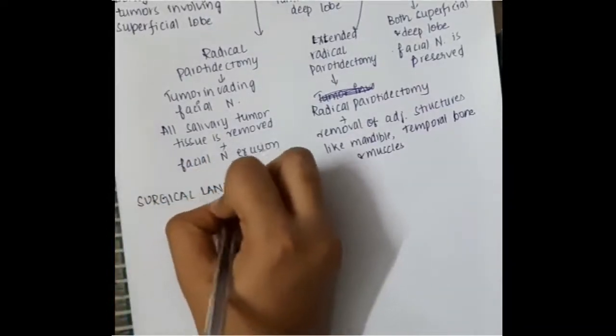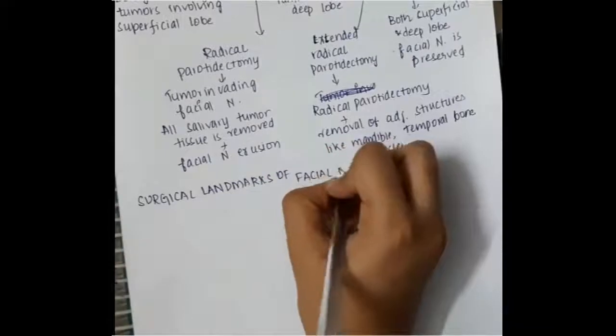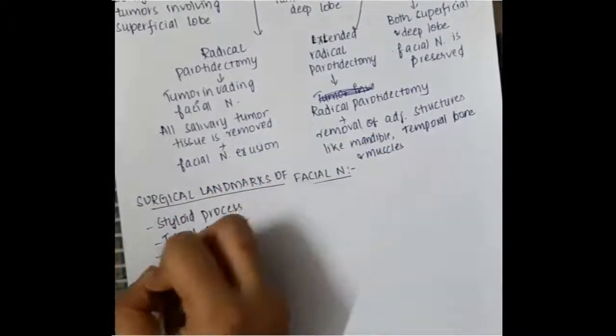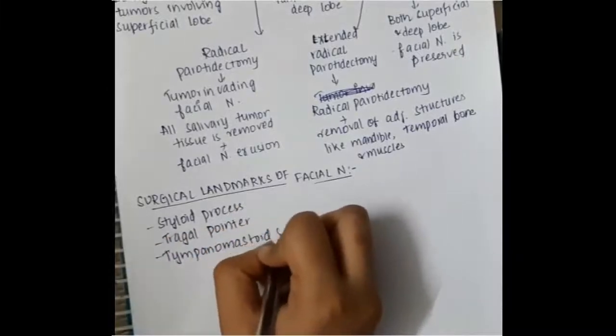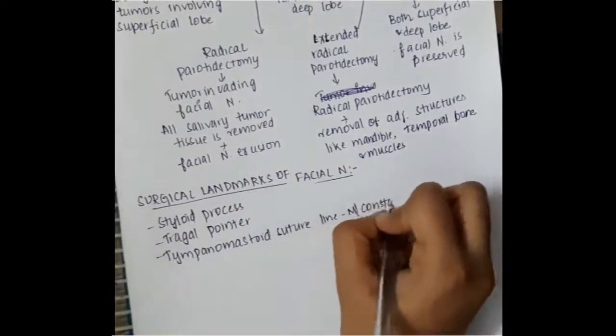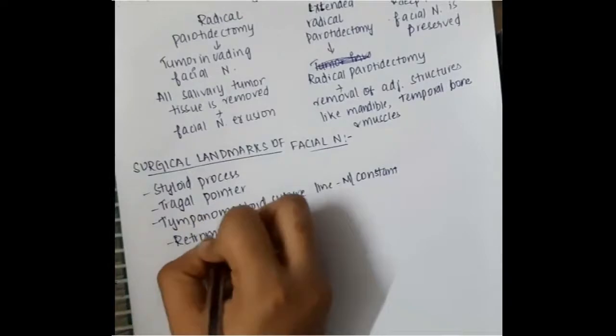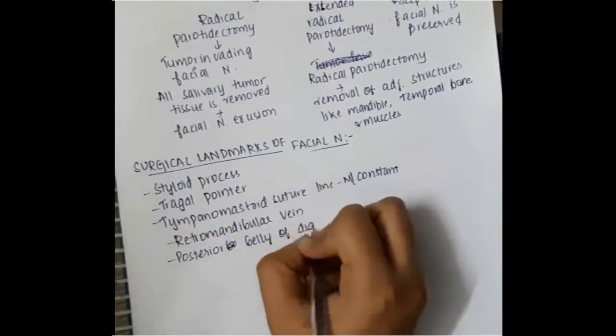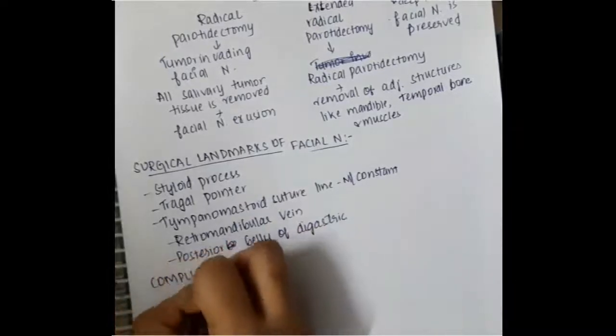Then surgical landmarks for the facial nerve. This is important, asked many times. Surgical landmarks of the facial nerve include the styloid process, tragal pointer, and tympanomastoid suture line. The tympanomastoid suture line is the most constant. Also the retromandibular vein and posterior belly of digastric.